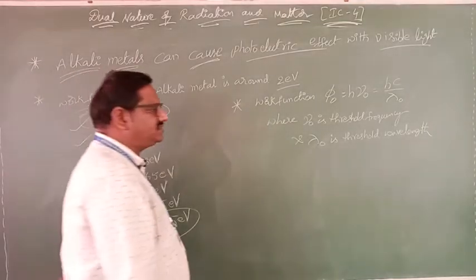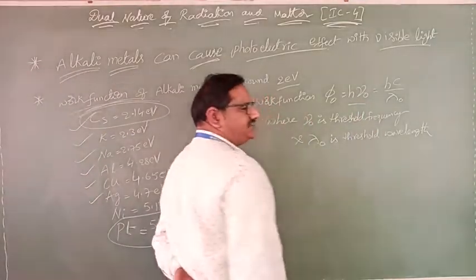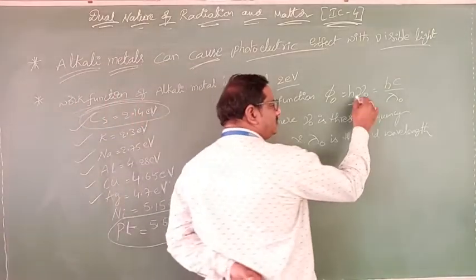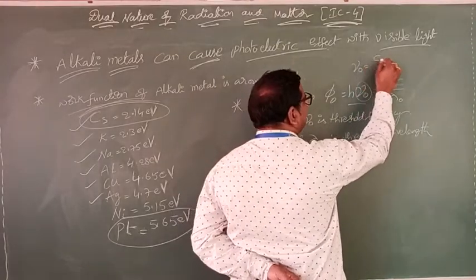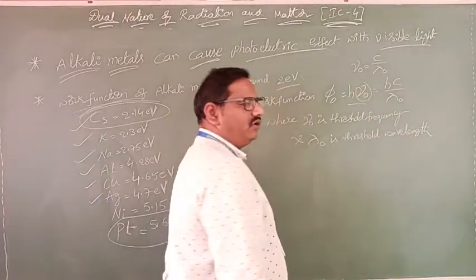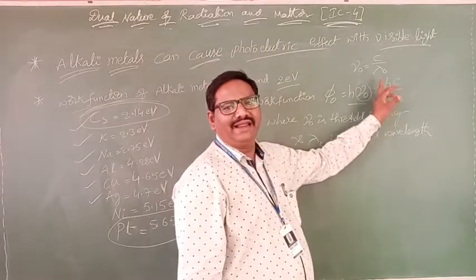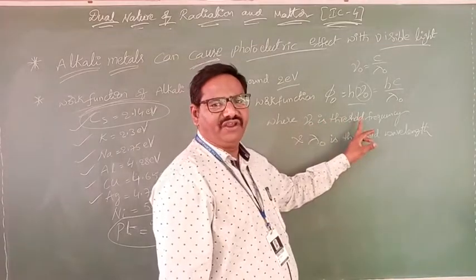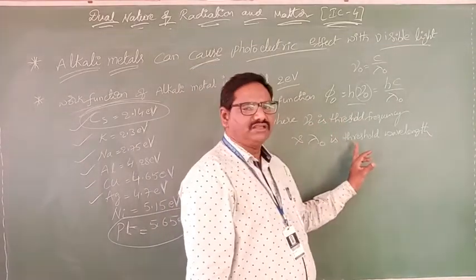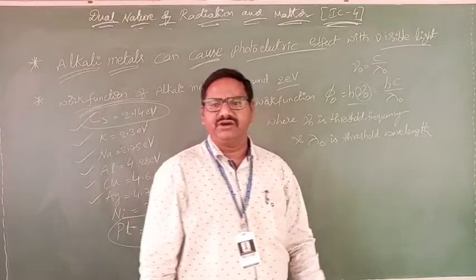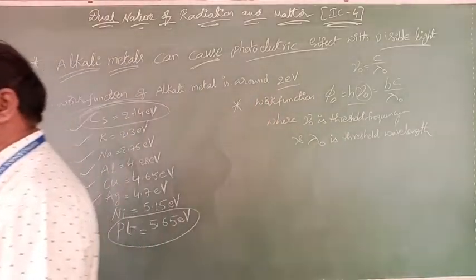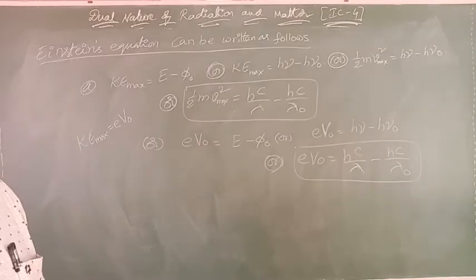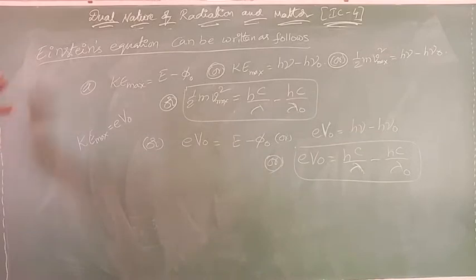Already we know that work function phi naught equals what can you write? h nu naught. Nu naught in terms of the velocity of light, how can you write? So nu naught is nothing but c by lambda naught. Say yes or no? If you substitute here, you get hc by lambda naught. Here nu naught is the threshold frequency and lambda naught is the threshold wavelength. Clear?